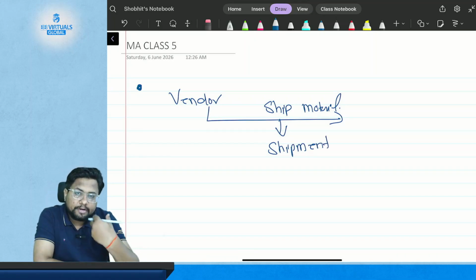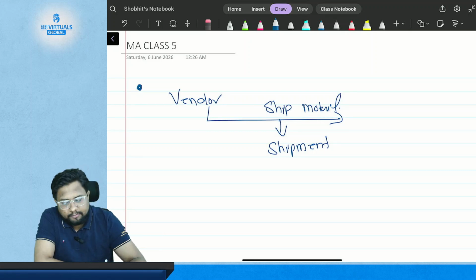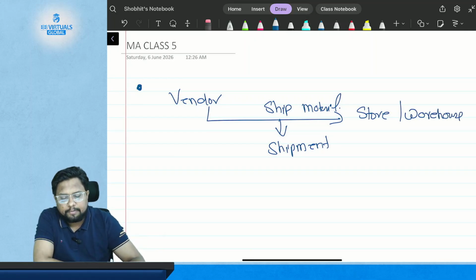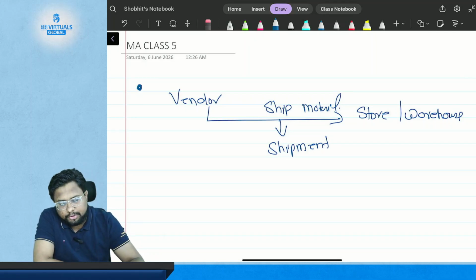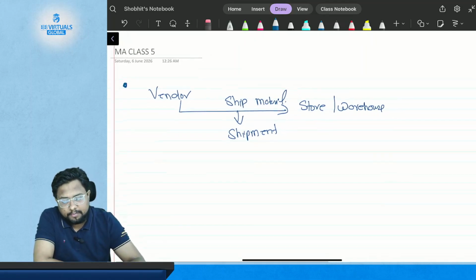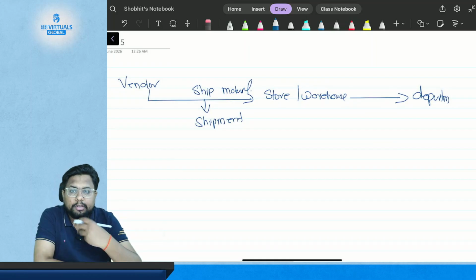Then after shipping the material, who will receive the material? The material will be received by the store or the warehouse or any other department, such as the goods receiving inwards department. Okay, so it will be received by store and warehouse. Then it will be issued to the department to whom they have actually ordered the material.